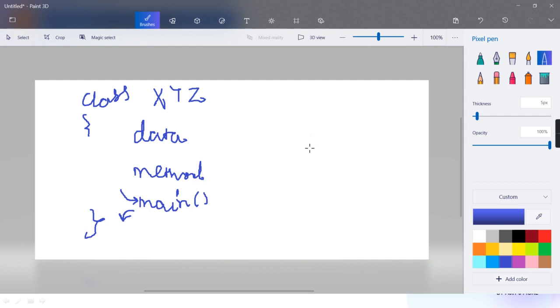So here what they have done, they have created abundant classes already. And those classes, they have grouped into packages. Okay. Now you can remember a package corresponds to a folder. Correct? One folder, one package.